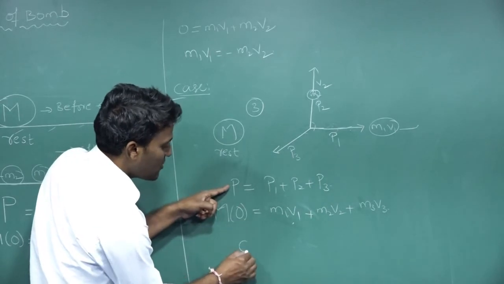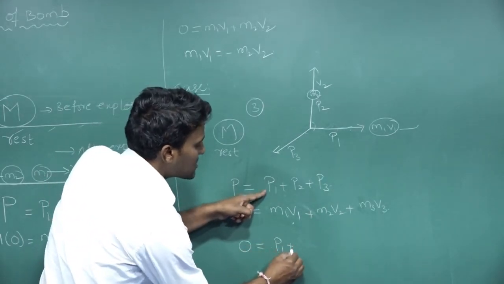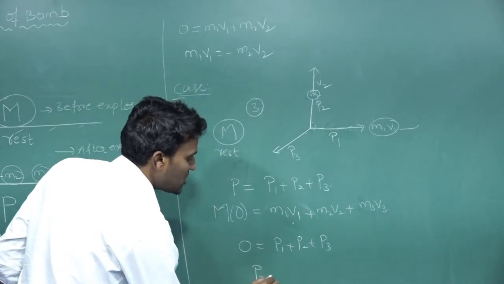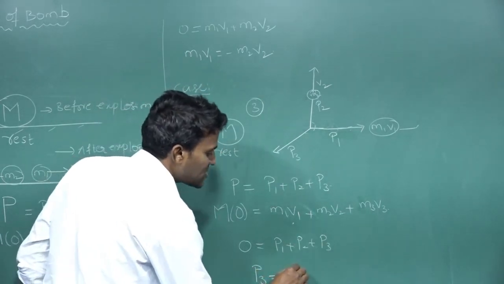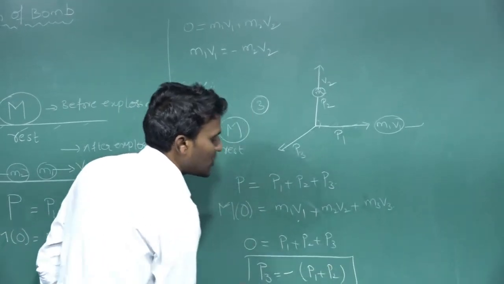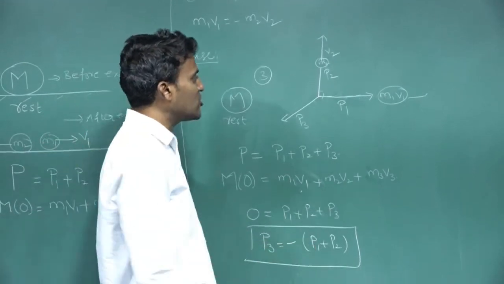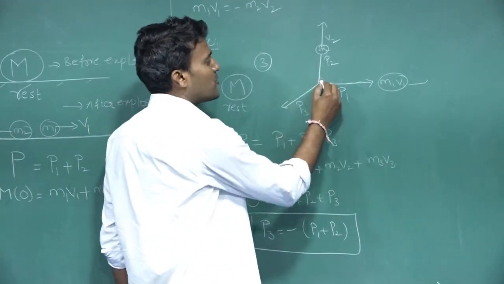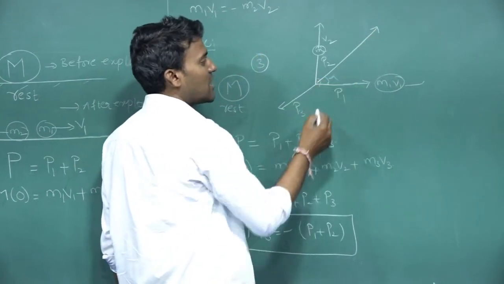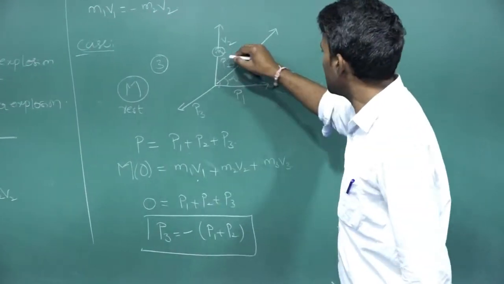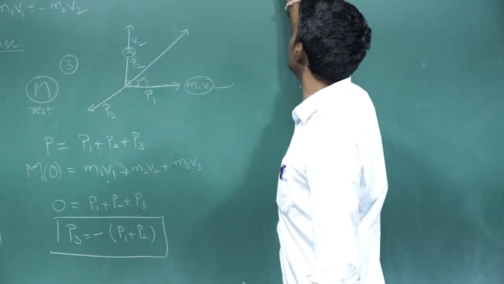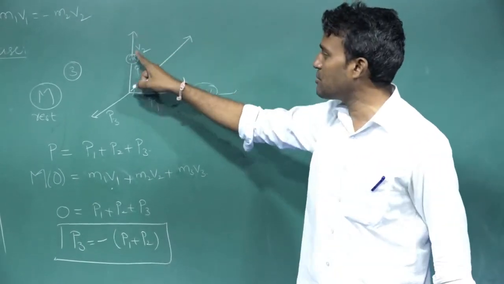Now this total momentum is equal to 0, which equals P1 plus P2 plus P3. Now P3 is equal to minus of P1 plus P2. The directions of P1 and P2 make an angle alpha. So the resultant P1 plus P2 is equal to the square root of, it is nothing but the parallelogram law,